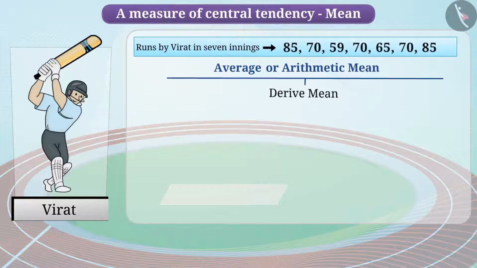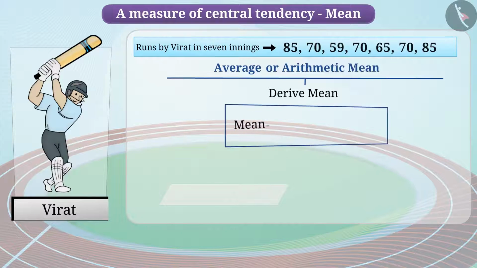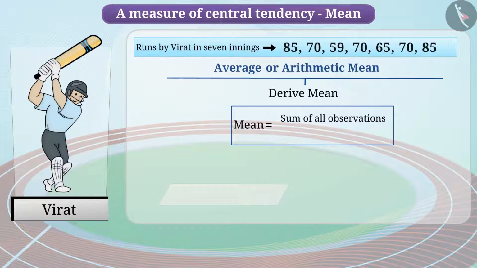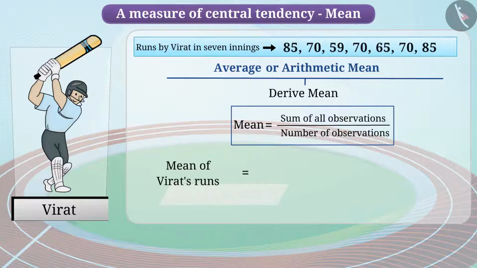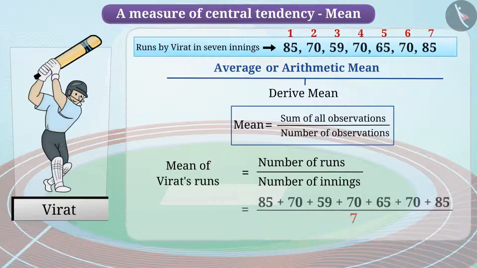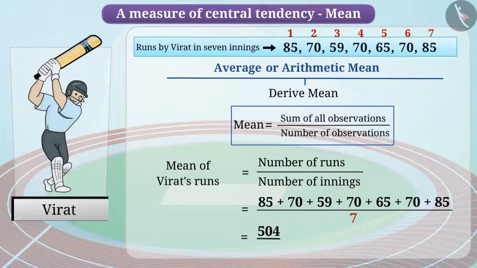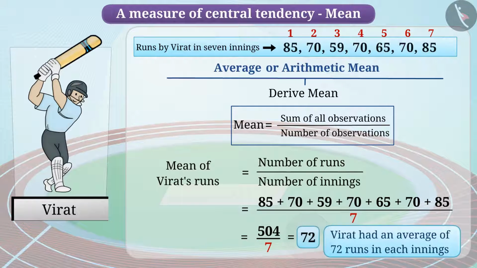To derive mean, you need to divide the sum of all observations by the number of observations. For deriving mean for Virat's innings, we will need to add up the number of runs provided in the data and then divide it by the number of innings for which the data is provided. 504 divided by 7 is equal to 72. We deduce that the mean of Virat's number of runs from the data provided is 72 runs. That is, Virat had an average of 72 runs in each innings.